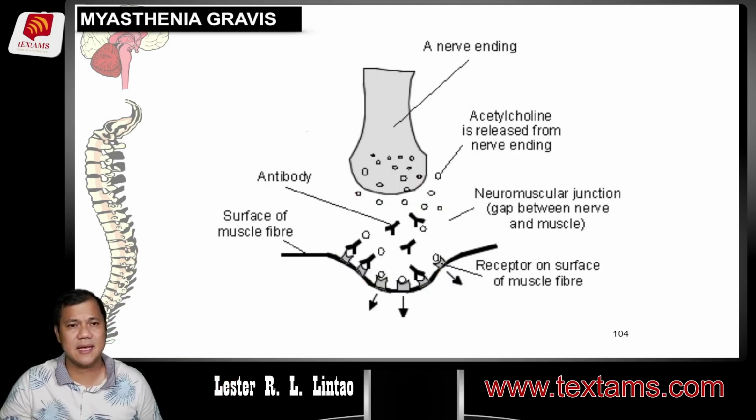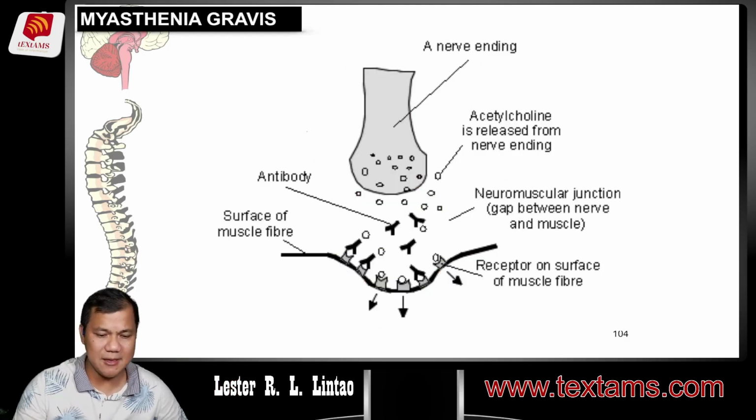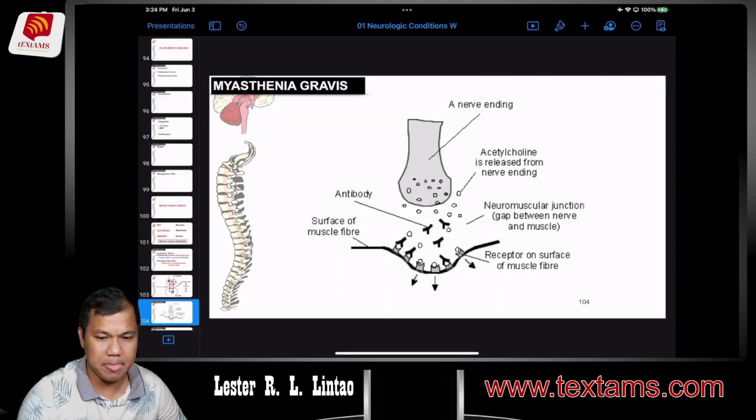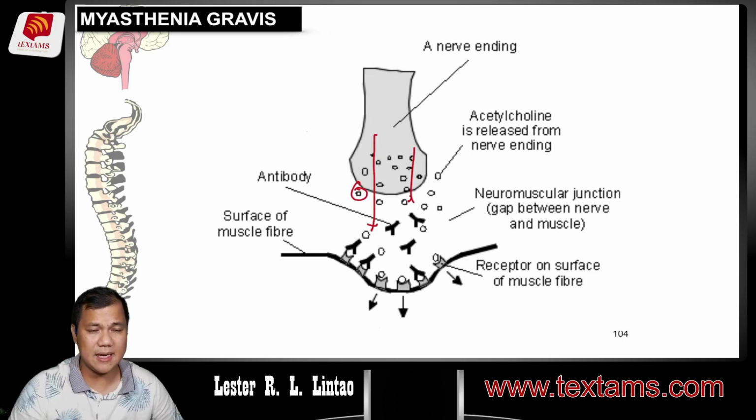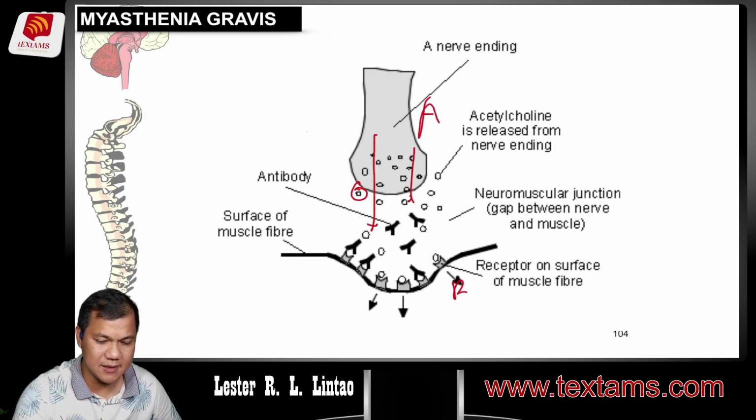If you look here, this is the process. The impulse should fire from here up to here. Those circles are called acetylcholine. They transmit the impulse from neuron A to neuron B. At the end of the muscle, on the surface of the muscle fiber, you have receptor sites. That is where the electrical impulse should be delivered.